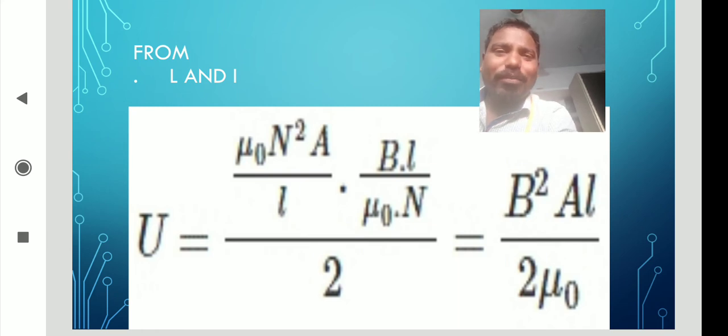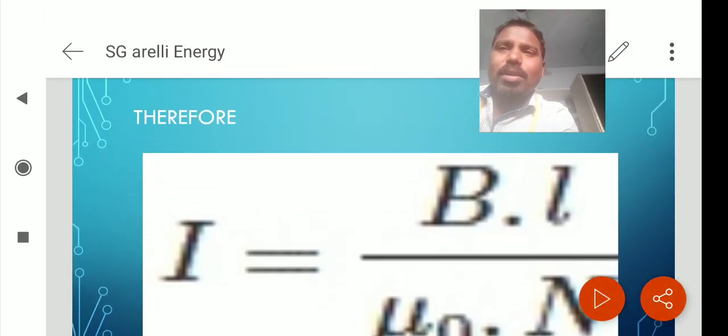B is the magnetic field, mu is the permeability, A is the cross section, l is the length. So this is the energy stored in a magnetic field.